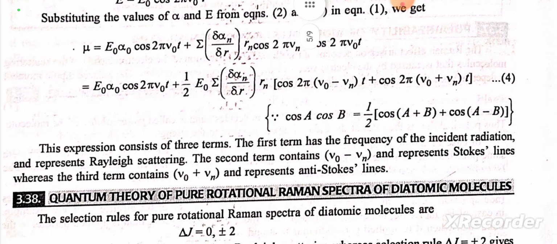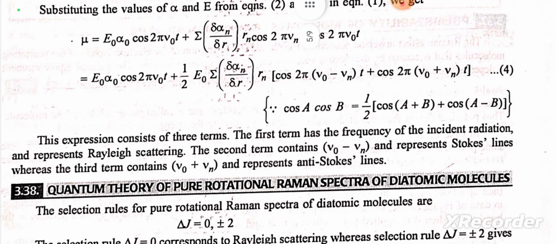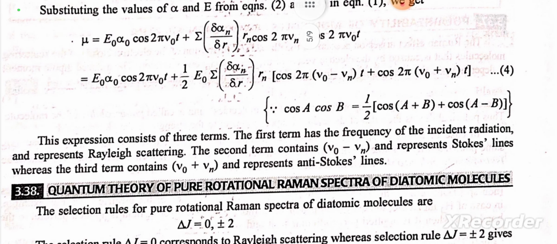This expression consists of three terms. The first term has the frequency of incident radiation and represents Rayleigh scattering. The second term contains mu naught minus mu n and represents Stokes lines, whereas the third term contains mu naught plus mu n and represents the anti-Stokes lines.